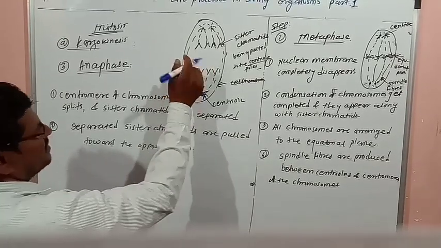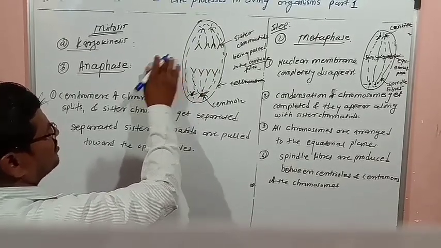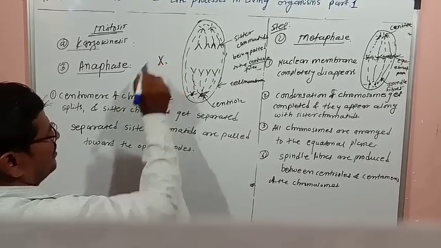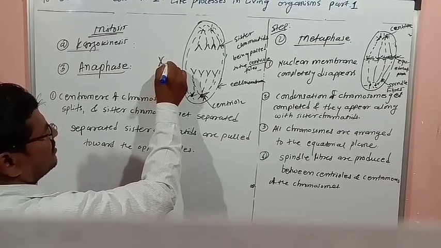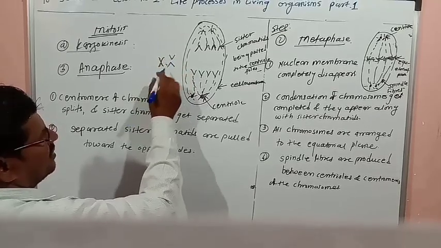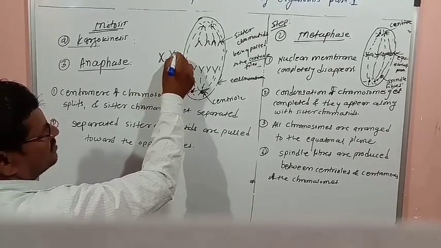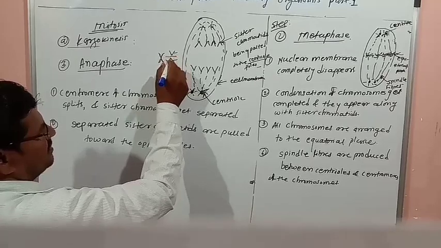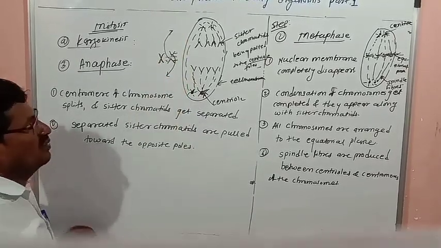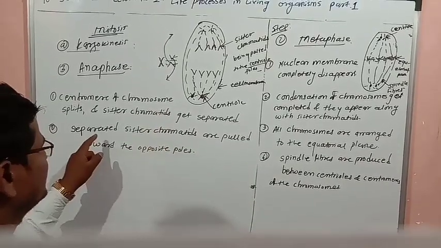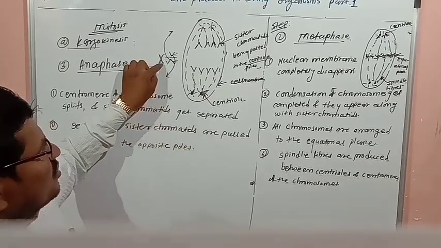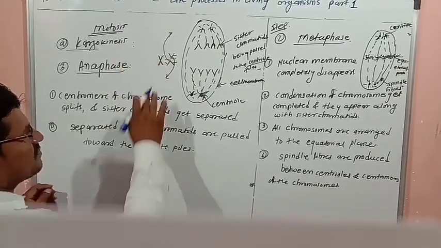Suppose one chromosome is there like this, it will get separated. One is separated here, one is separated there. This one is a sister chromatid, and this one is a sister chromatid. After separation, this one is pulled to the upper pole and this one is pulled to the downward pole. So separated sister chromatids are pulled towards the opposite poles. This is how splitting takes place.